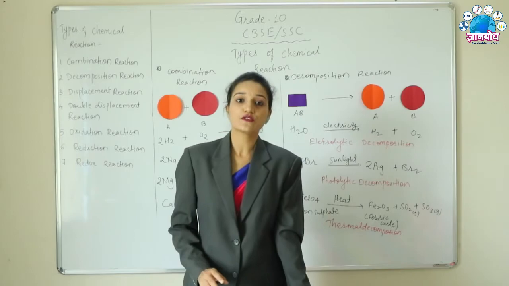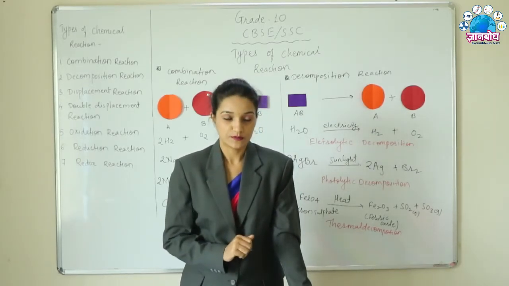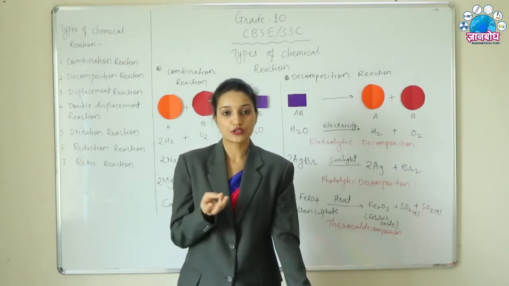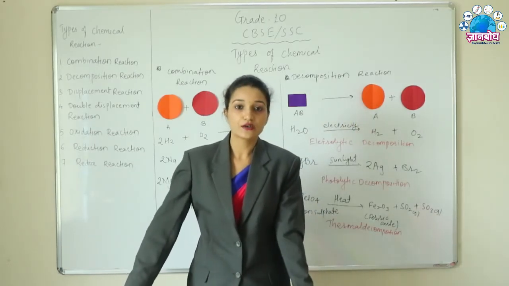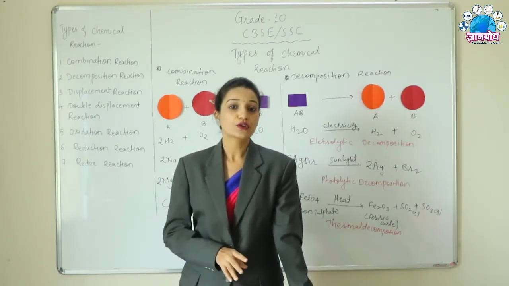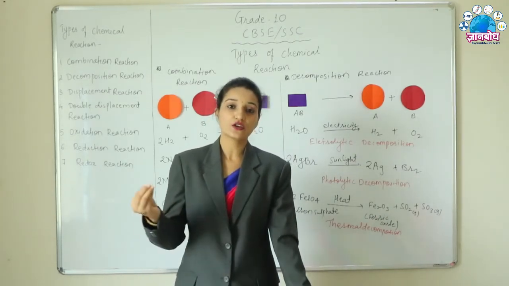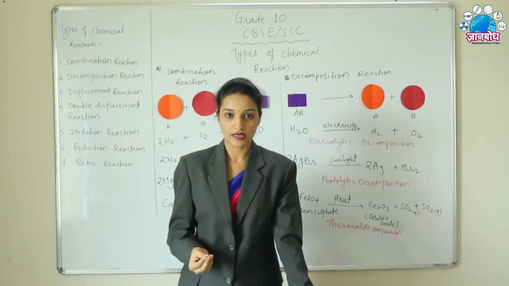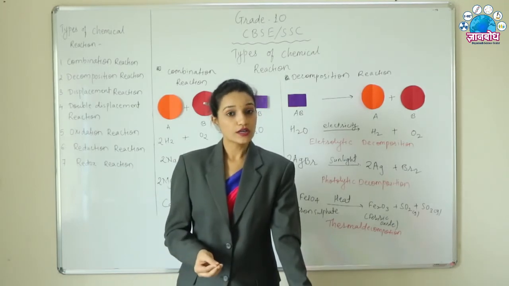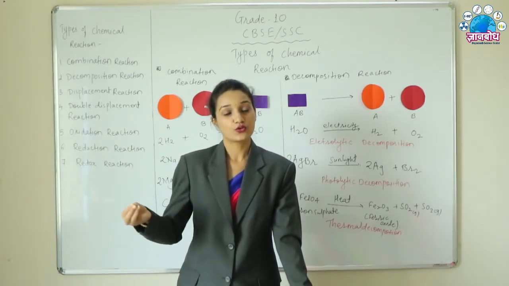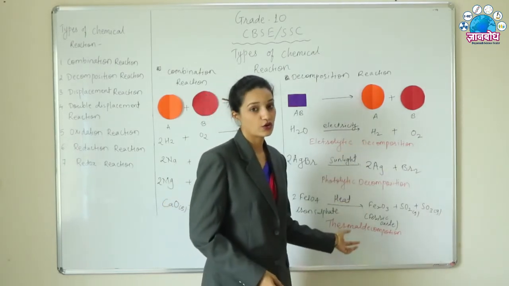Now how will the question be asked in the exam, or what do you need to study about the types? First of all, you need to remember the general equation of the reaction. Then some examples you have to keep in mind, because the question will be asked like: explain the combination reaction with example, or explain decomposition reaction with example, or write a short note on decomposition reaction and explain its types. So you have to write all the types.